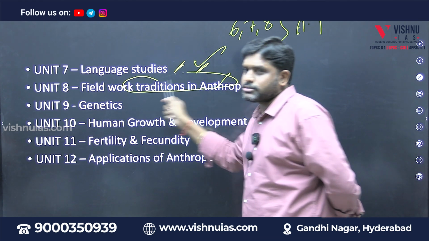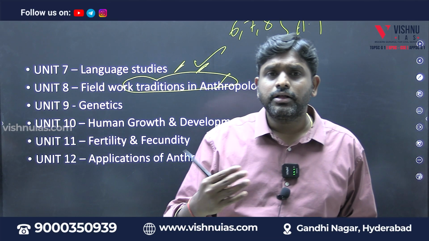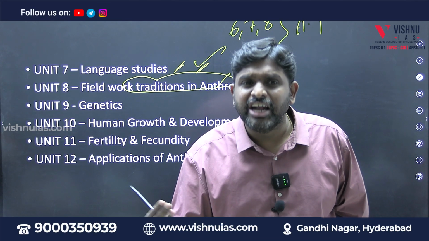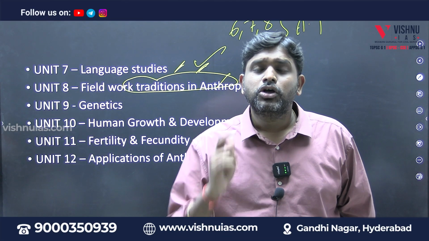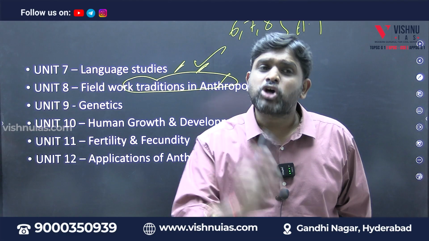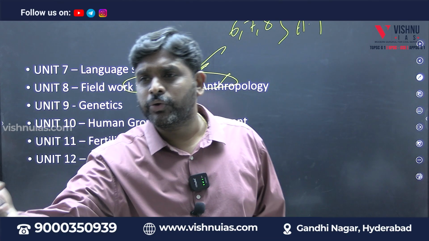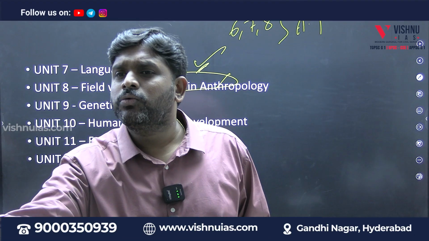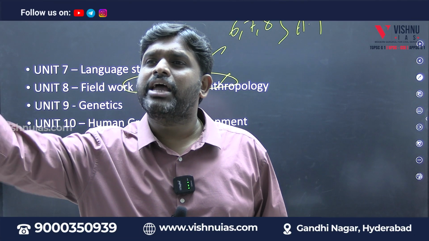And field works. So in this process of telling how the culture evolved, they will be doing a lot of field work. By doing field work, they will be coming to a conclusion. So who are the anthropologists, what field work they did? In the process of doing field work, what tools they used? For example, if I want to know about you, if I come and do an interview, that is a tool I am using. Or I kept a CC camera and I am noticing you.